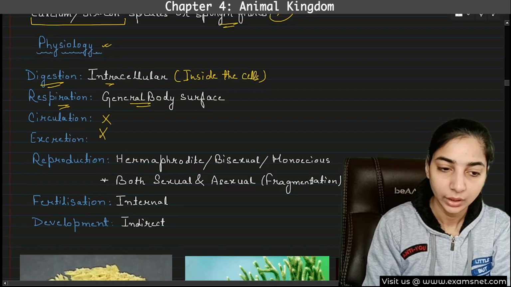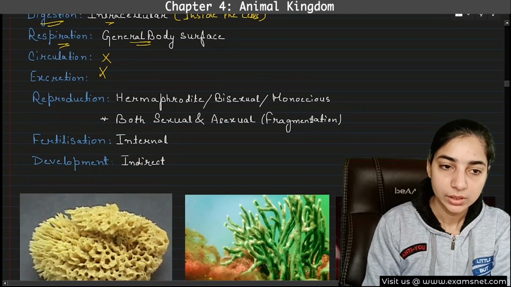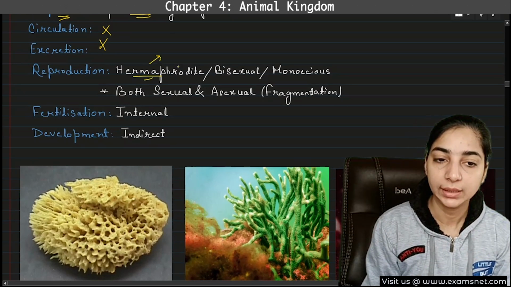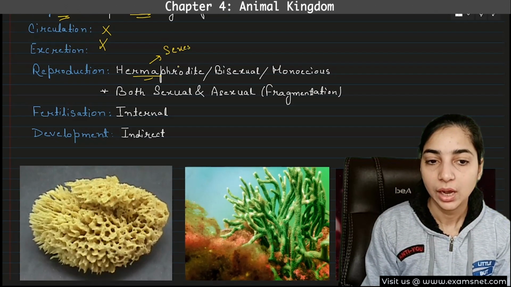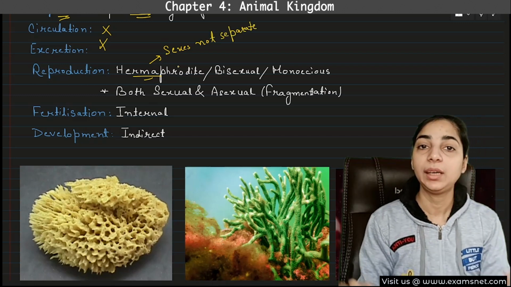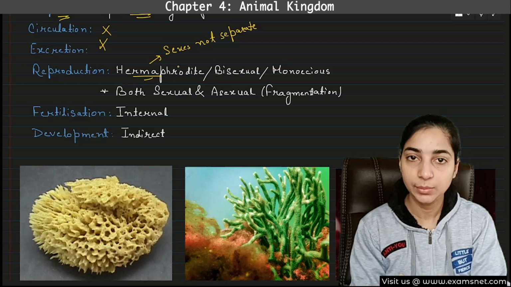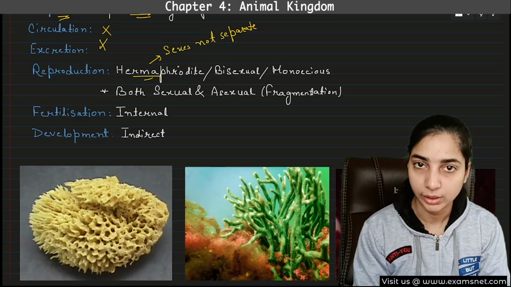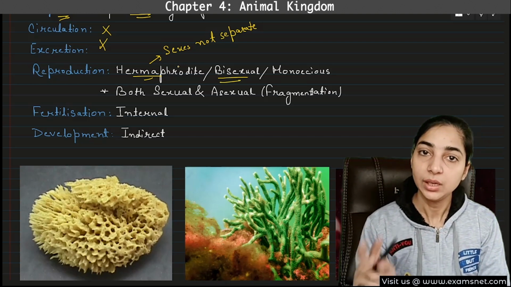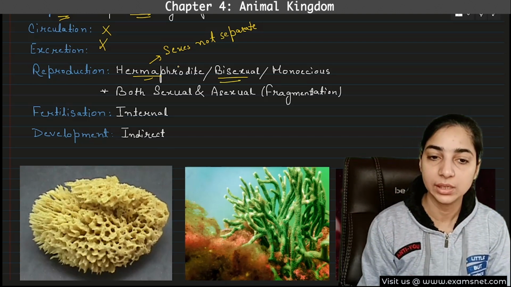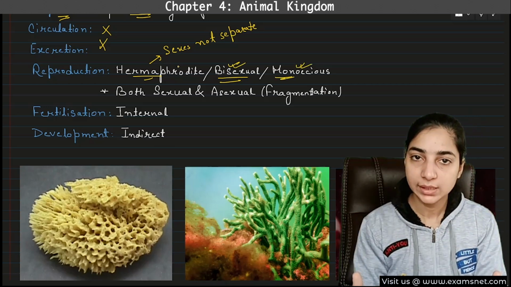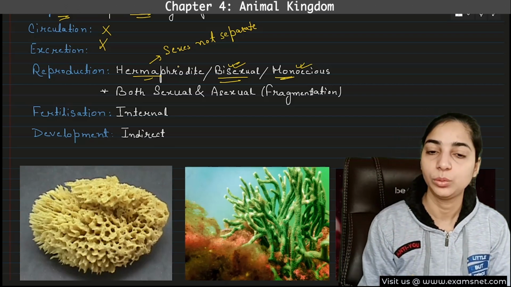Okay. What about the reproduction? So first of all, we have to know that they are hermaphrodite. Hermaphrodite means what? That the sexes are not separate. What does this mean? It means that both the sexes, male as well as female, are found inside the same body. This type is also known as bisexual, that means inside the same body, two sexes are present. Or it is also known as monoecious. Mono means one. So both the sexes are present inside one body, therefore it is known as monoecious.